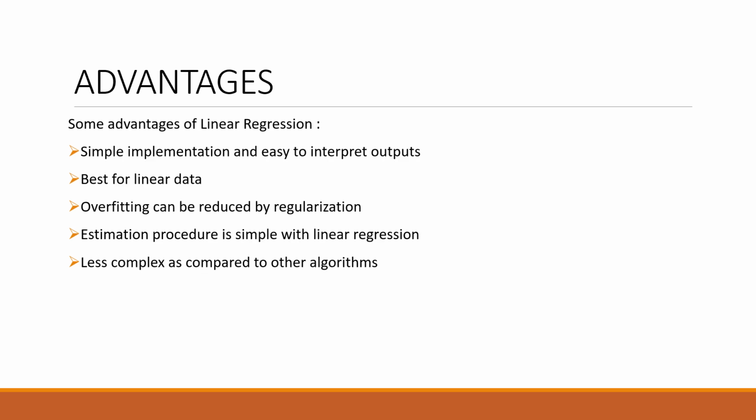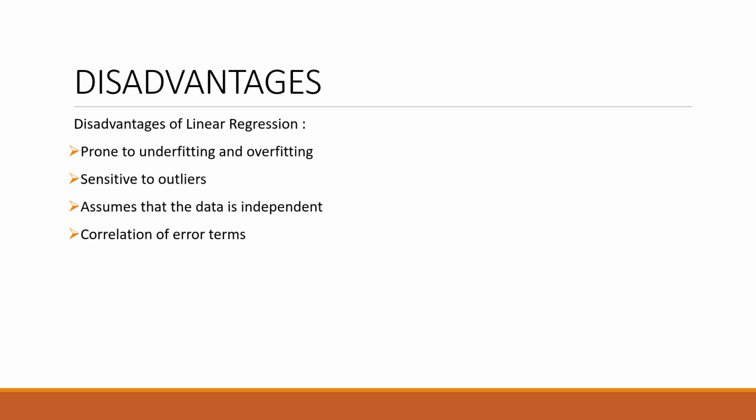Advantages of linear regression over other machine learning algorithms are that it is simple to implement and easy to interpret the outputs. Best for linear data. Overfitting can be reduced by regularization. Estimation procedure is simple with linear regression, less complex as compared to other algorithms.